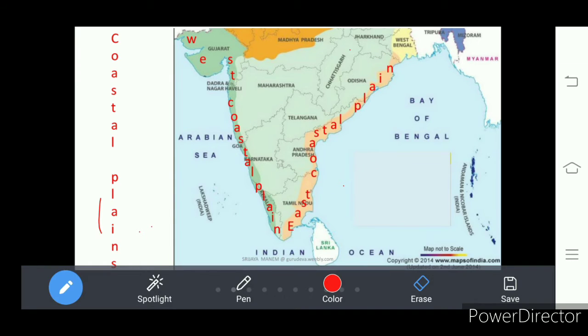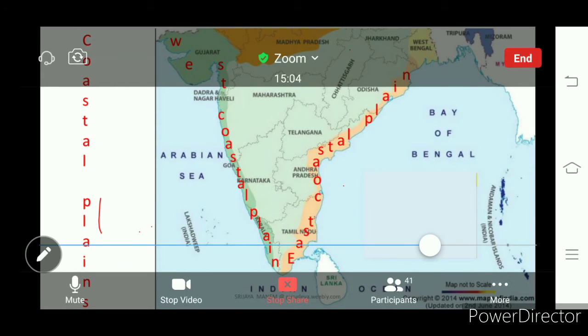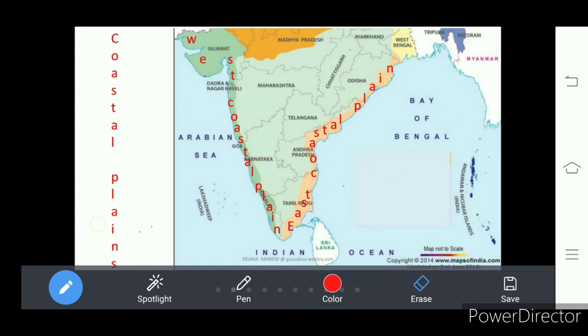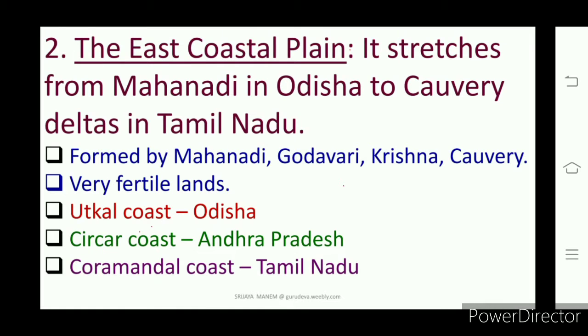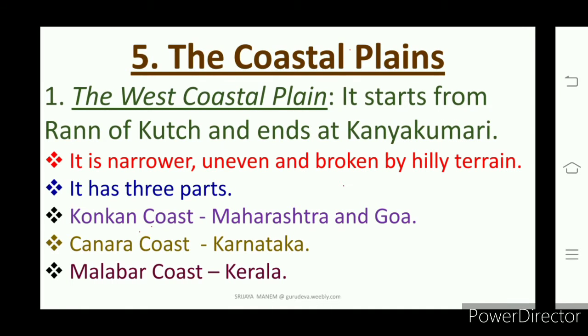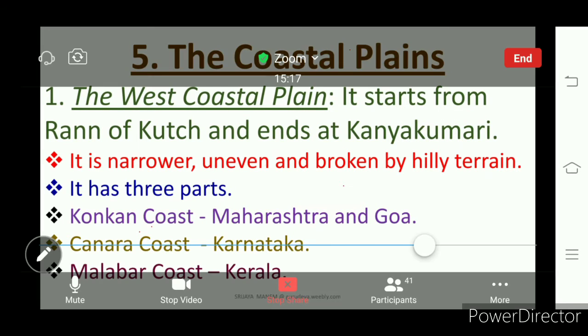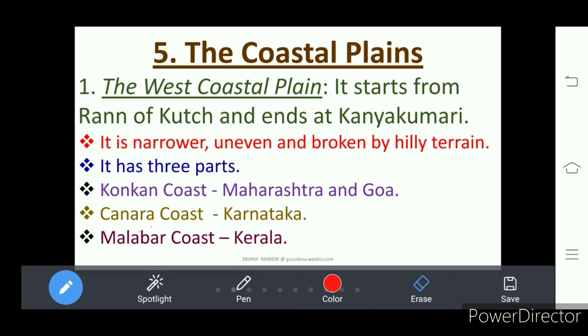Right? These western coastal plains are called with different names in different states. In Maharashtra and Goa, these are called Konkan coast. In Karnataka, these are called Canara coast.